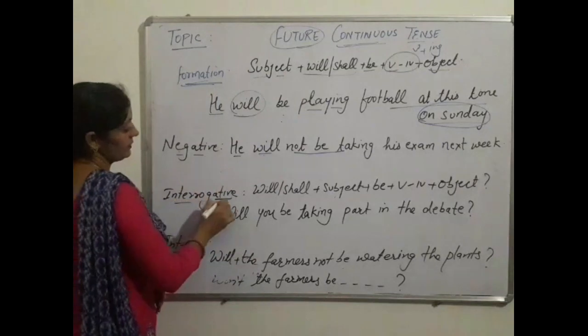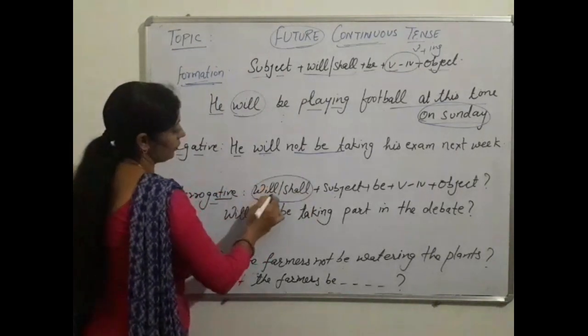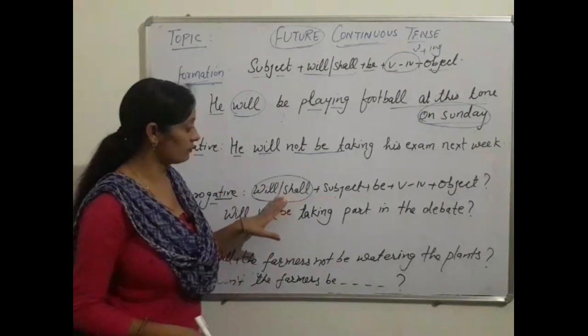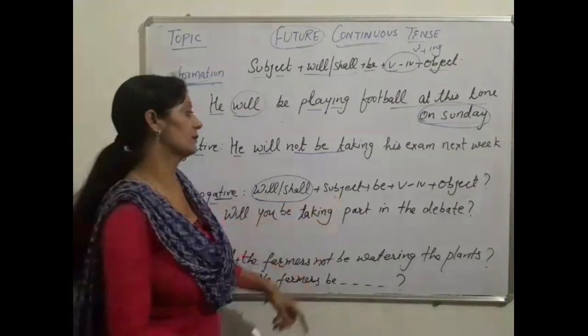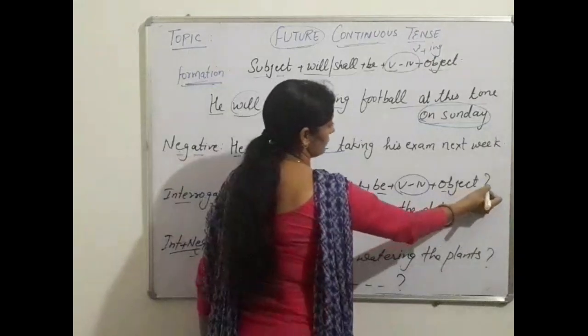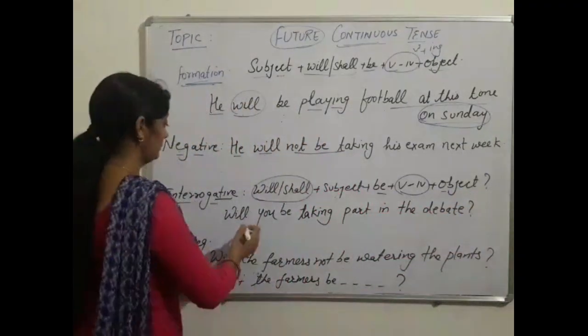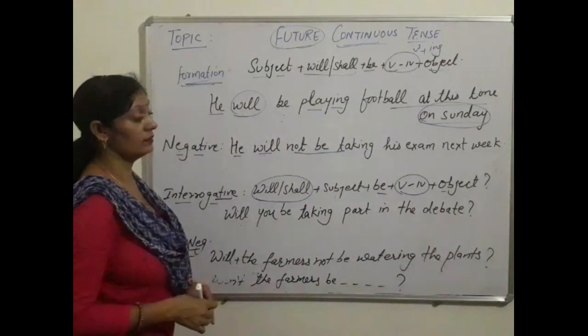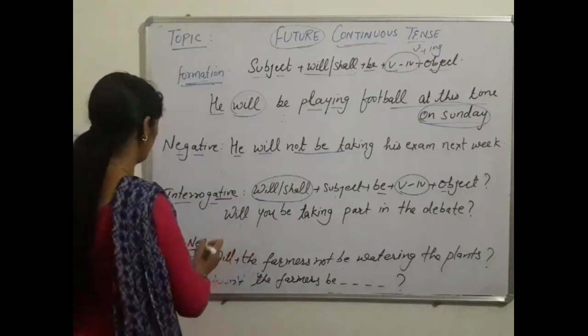In interrogative sentences, we use the helping verb before the subject. At first will or shall, then subject, be, fourth form of verb and object, with a question mark at the end. For example, will you be taking part in the debate?